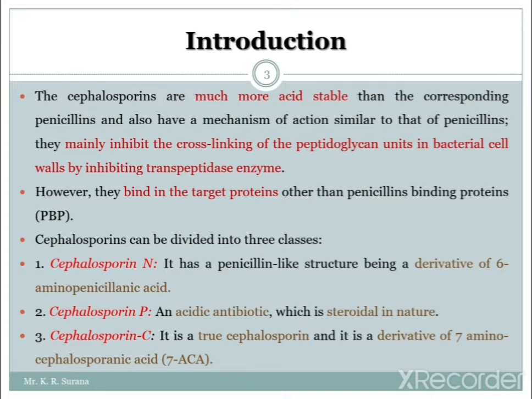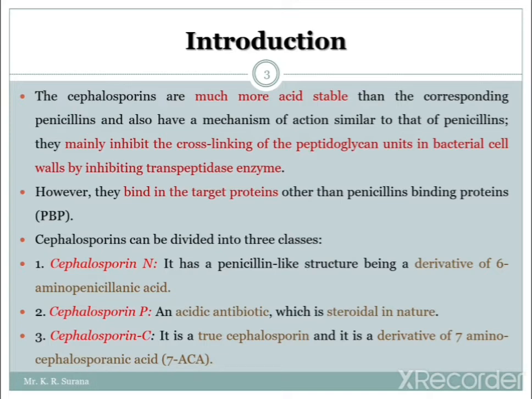So how do they act? They inhibit the cross linking of these peptidoglycan units in the cell wall by inhibiting the transpeptidase enzyme. However, they bind to what? Target proteins. As we know, in the case of penicillin they bind to the PBP, meaning penicillin binding protein. But in the case of cephalosporin, they bind to their target proteins only. So this is some of the difference between the cephalosporins and penicillins, from which we can differentiate them.